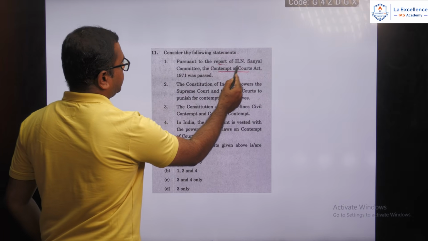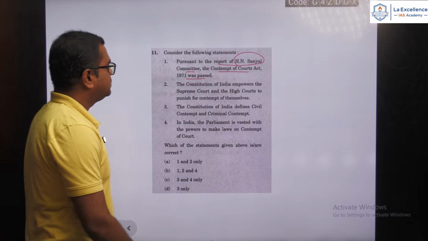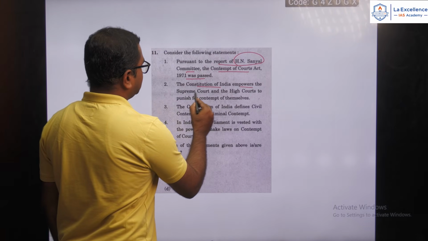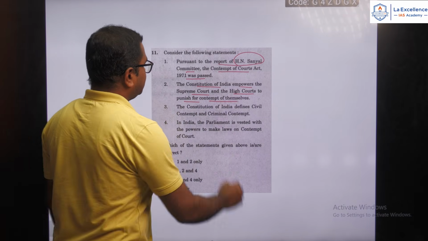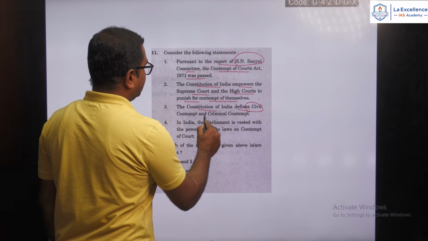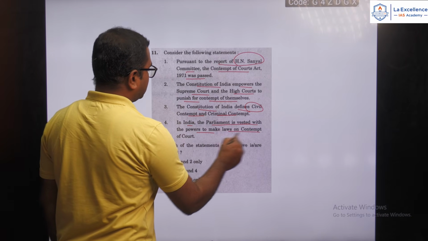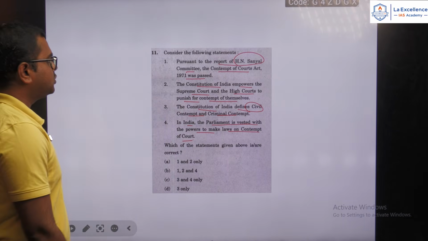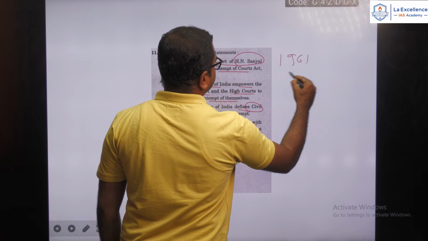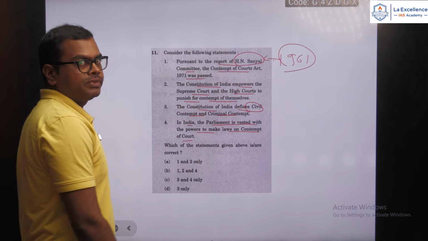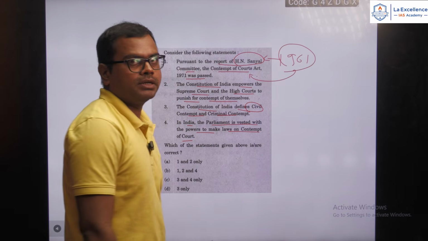So pursuant to the report of H.N. Sanyal Committee, the Contempt of Courts Act was passed. Second is the Constitution of India empowers Supreme Court and High Courts to punish for contempt of themselves. The Constitution of India defines civil contempt and criminal contempt. In India, the Parliament is vested with powers to make laws on Contempt of Court Act. So firstly, we have to know that in the year of 1961, this H.N. Sanyal Committee was formed, and this gave its report, and based on that the Contempt of Courts Act was passed.